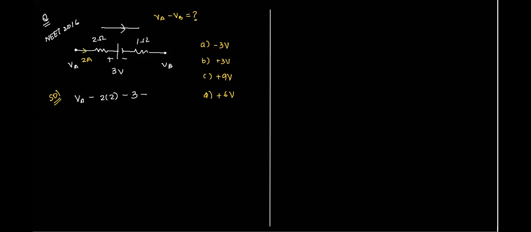What about the resistor 1 ohm? The potential should decrease, so minus 2 into 1. Very good. So minus 2 into 1 giving you potential difference at B, and therefore VA minus VB becomes equal to 4 plus 3 plus 2, that is equal to 9 volts. So your answer becomes C. Very good. Concept is clear? Easy question, right? Yes, sir.